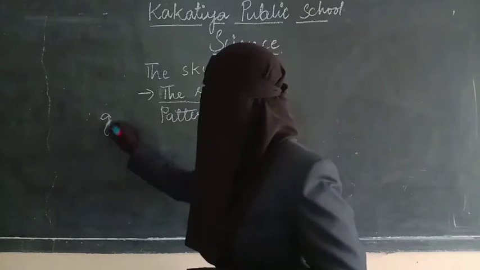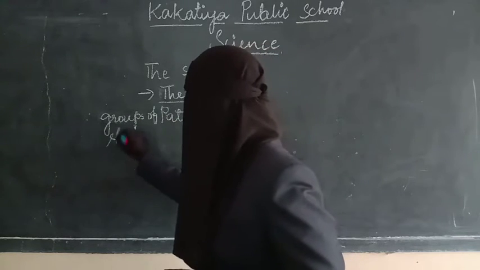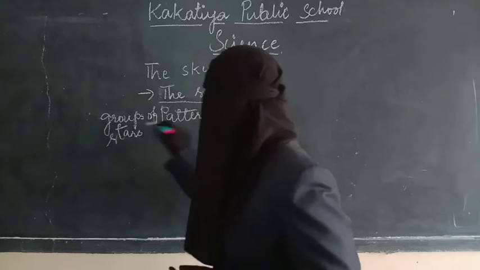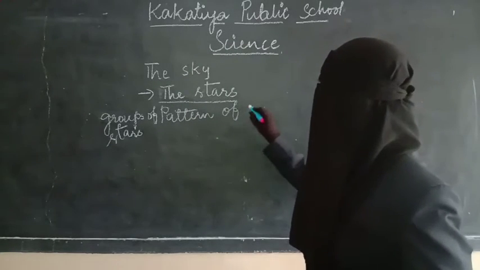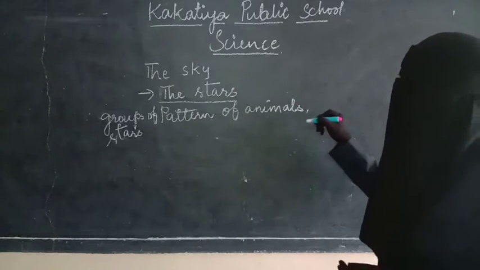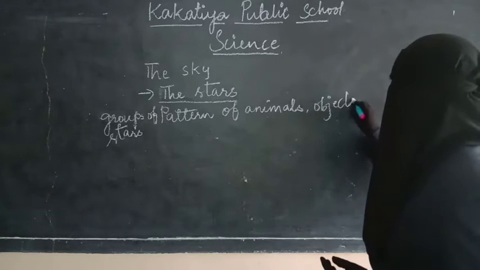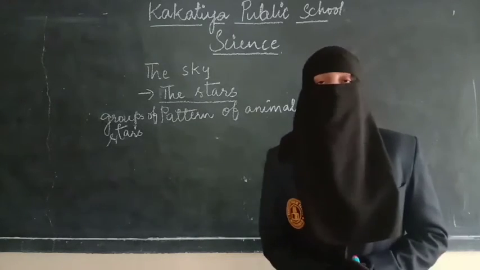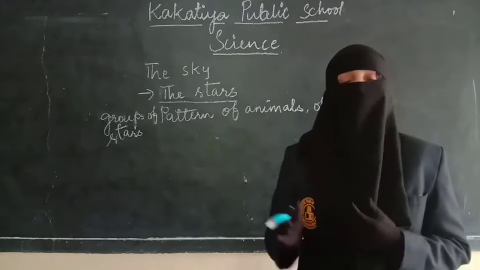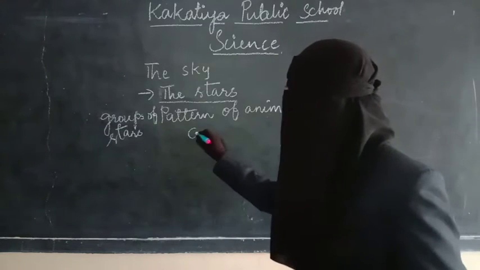Groups of stars form patterns of animals and different objects. These patterns, structures and shapes are called a constellation.